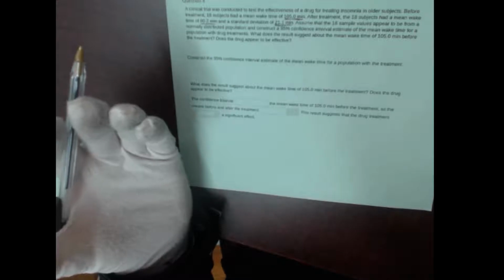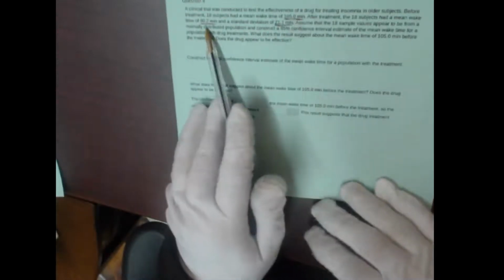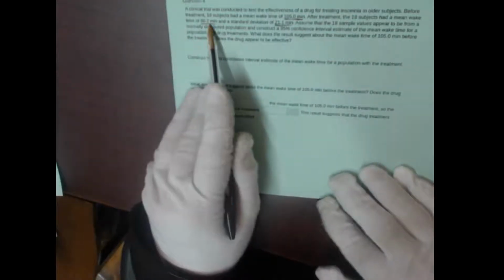Or maybe it's a placebo effect. I mean, we wouldn't be able to test for that. You'd actually want to compare this to a placebo, but we won't do that for now. Or is it just random chance that it happened to fall? Yeah, it fell from 105 to 80, but the next week it may go from 105 to 120. So I don't know. Was it just random chance that it fell to 80.2?